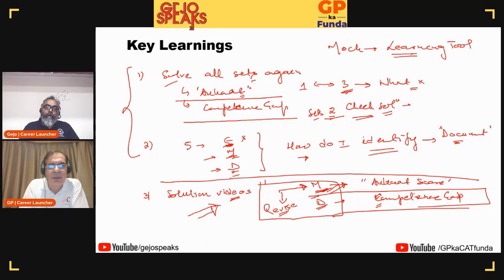Anything else you want to add, Jijo? No, I think this is clean. I think if someone sits and solves all the CL mock DI sets along with the recent CAT sets and ensures that you can nail all of them, I think you've done a significant number of sets, no, GP?